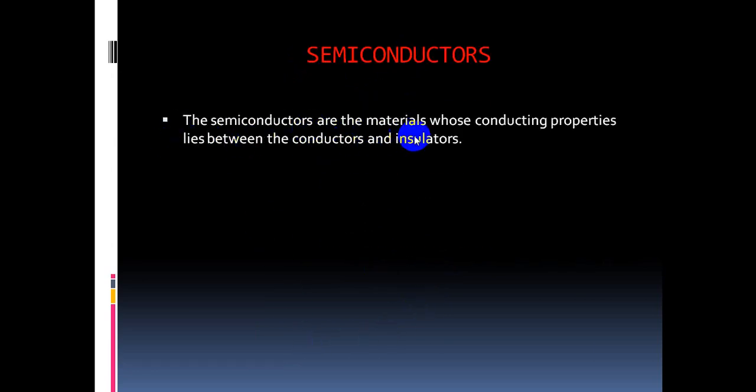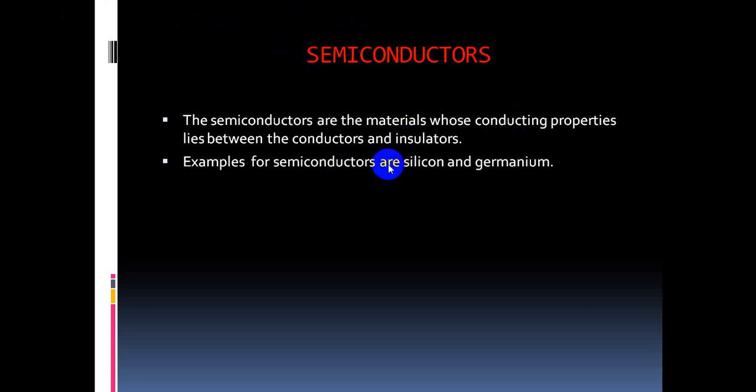The semiconductors are the materials whose conducting properties lie between the conductors and insulators. Insulators means a large gap, that means no presence of electrons in the conduction band. So the semiconductors also, at absolute zero temperature, act as insulators. When we give external energy, that may be electrical energy or heat energy, then the semiconductors become conductors. That's why the conducting properties lie between conductors and insulators.